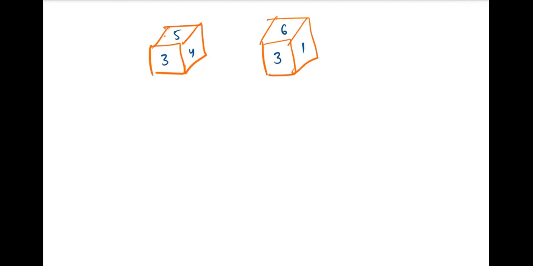Only one number is common. What is that number? 3. Suppose the question is the opposite of 4. This 4 is from 3, is it the clockwise first number or the anti-clockwise first number? Anti-clockwise. So in the other dice also, what is the anti-clockwise first number from 3? 1. That is the answer.